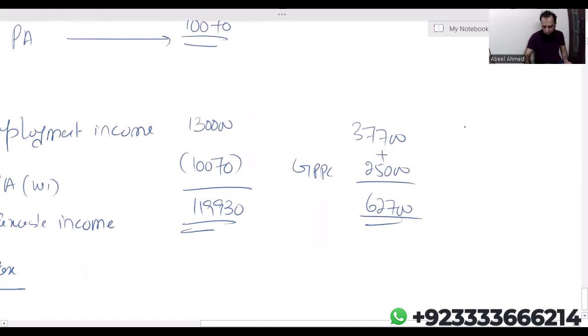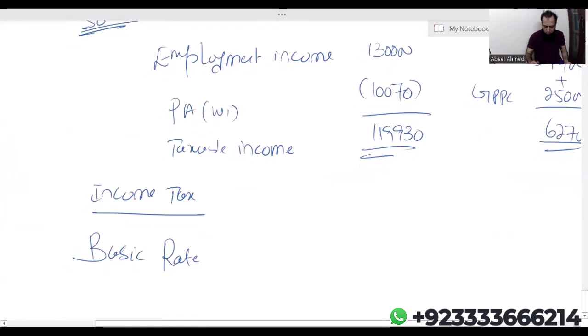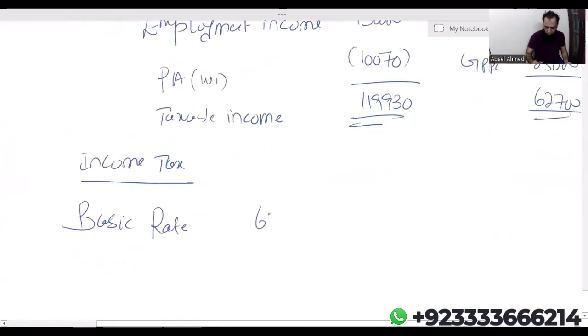Obviously, the higher rate band limit will also increase: 125,140 plus 25,000 is 150,140. So non-saving 62,700, let's say working two, into 20%. 62,700 into 20%, I'm getting 12,540.